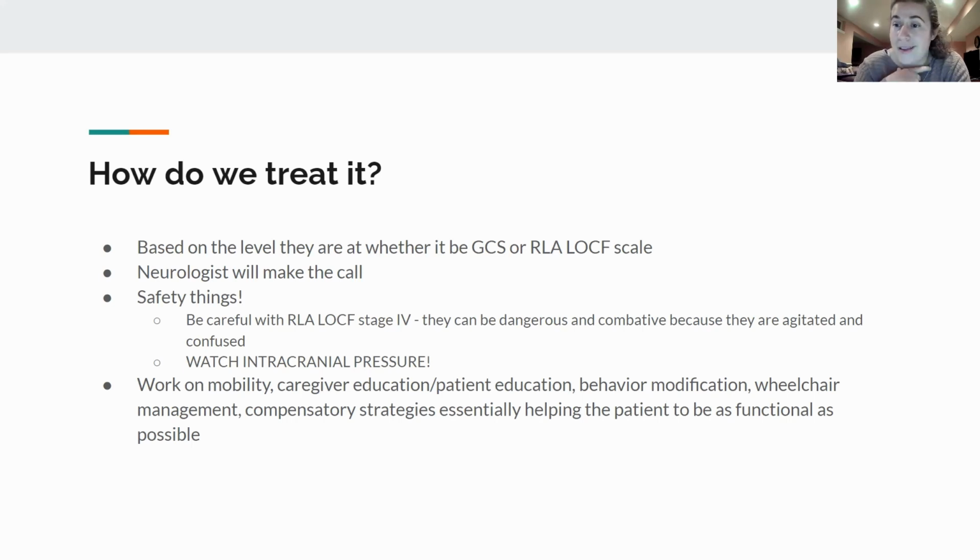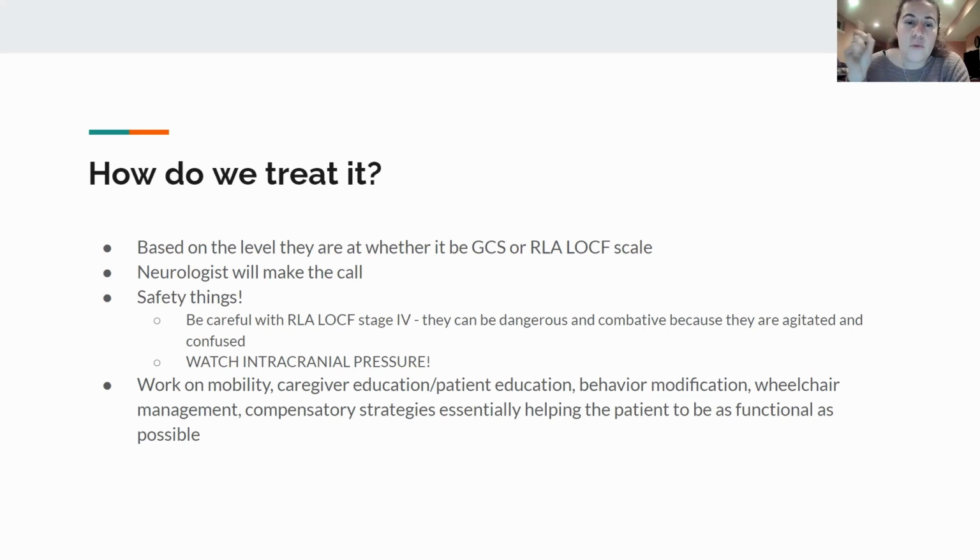So we as PTAs and even as PTs, we're not making the diagnosis of what stage they're at. We have to be familiar with the stages for treatment, obviously, but the neurologist is the person who's making that call. So the biggest thing for us, because remember, the boards is a safety test. Not about how cool of a clinician you are. The boards is a safety test.